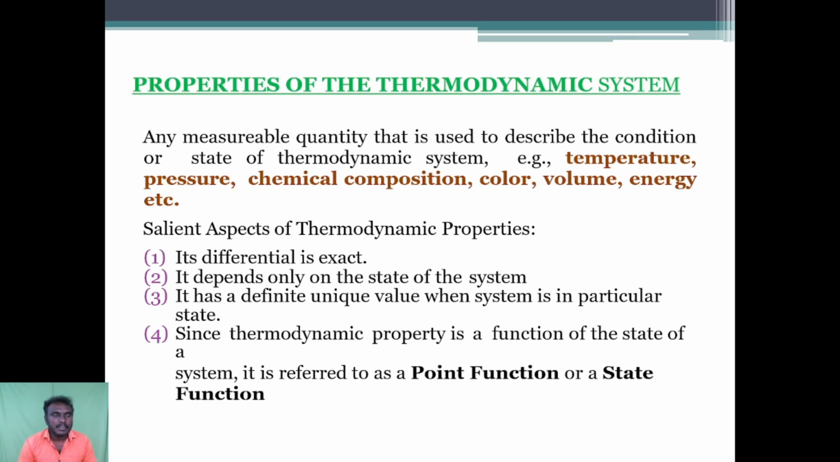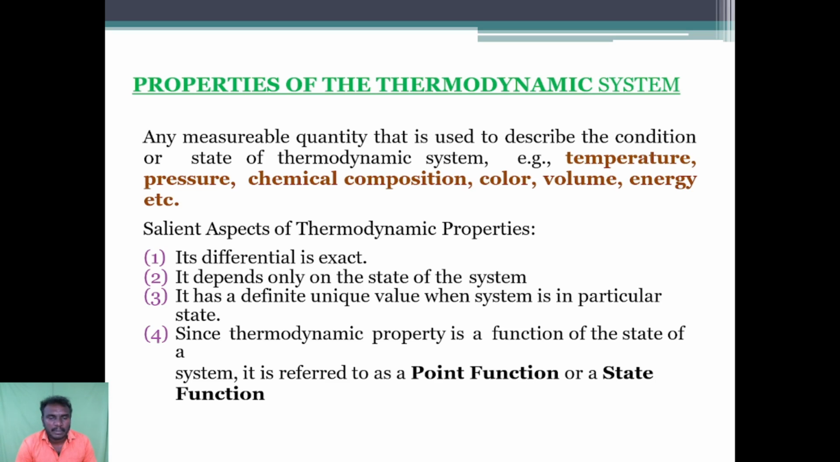Next, the topic we are going to discuss is the properties of the thermodynamic system. Any measurable quantity that is used to describe the condition or state of a thermodynamic system. Examples: temperature, pressure, chemical composition, color, volume, energy, etc. The salient aspects of the thermodynamic properties are listed below. Its differential is exact. It depends only on the state of the system. It has a definite unique value when the system is in a particular state.